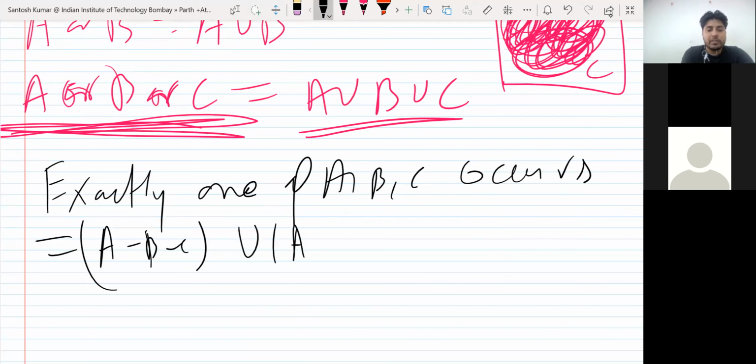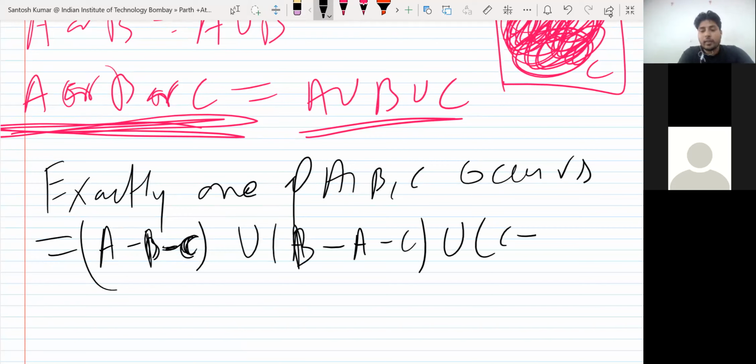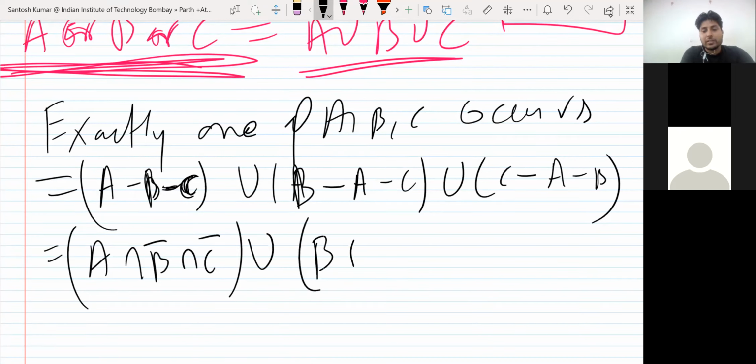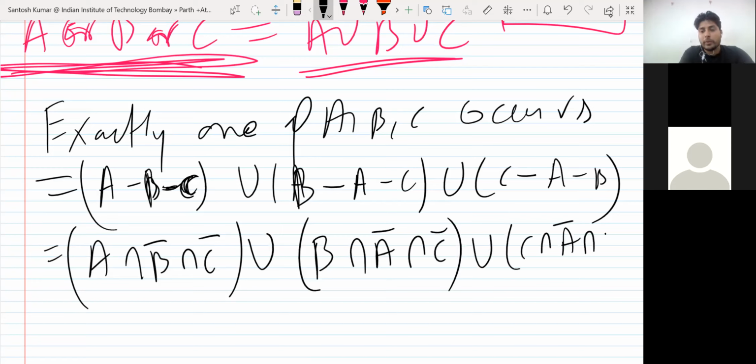So A minus B minus C means A occurs and B and C do not occur. Then B occurs, A and C do not occur, or C occurs and A, B do not occur. And the other way you can write it: A intersection B complement intersection C complement, or B intersection A complement intersection C complement, or C intersection A complement intersection B complement, like this.